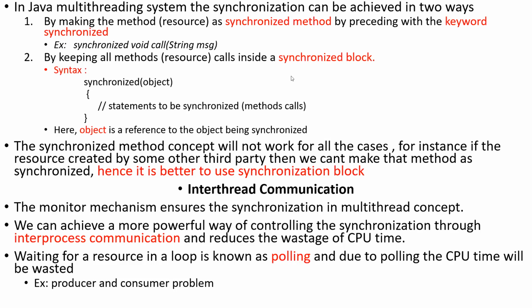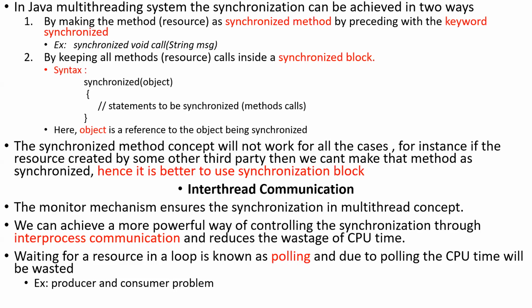Okay, now I'll repeat once again. We can make multi-threading concepts synchronized in two ways. First way is, if we have any resource or any method that all threads want to share, all the threads want to use that resource or that method, simply by making that method a synchronized method, then only one thread will be allowed at a particular point of time. So this is one way, by making that resource a synchronized resource or synchronized method.